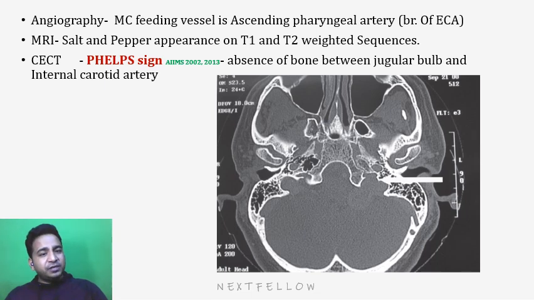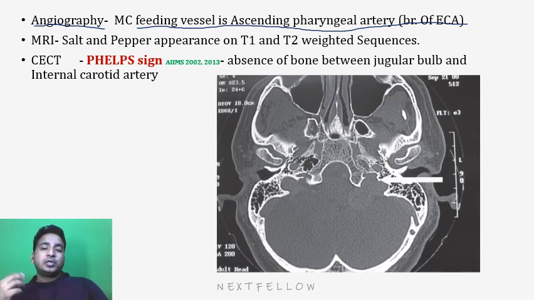So what are the investigations we do? Firstly, we will do the angiography. The most common feeding vessel is the ascending pharyngeal artery, that is a branch of the external carotid artery. And suppose we need to operate over this tumor, what we can do preferably is the tie-up of this ascending pharyngeal artery. If we tie up this artery, there will be limited blood supply and it will be easier to work on this tumor or to operate this tumor because there will be less bleeding. So one of the investigations is angiography, through which we can detect what the feeding vessel is.